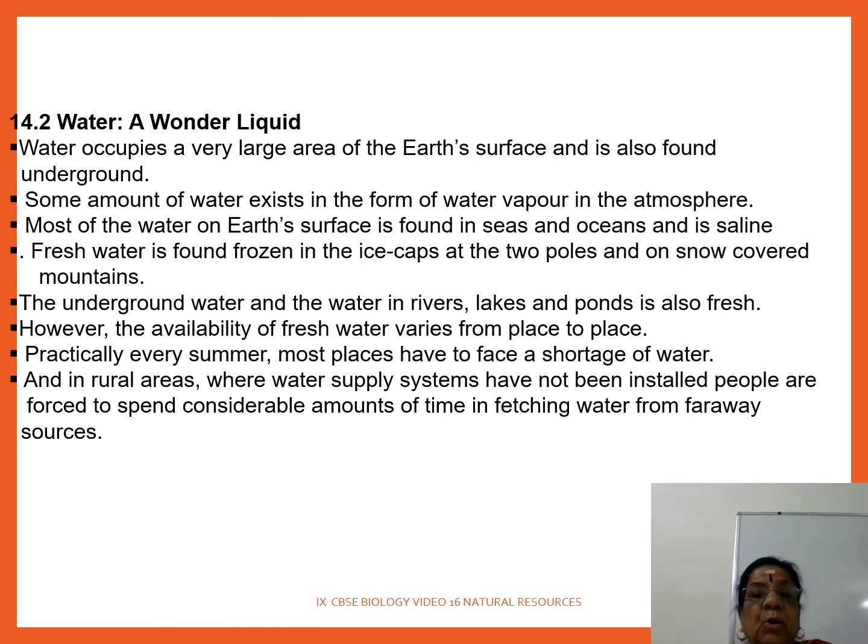As water occupies a large area of Earth's surface and is also found underground. Some amount of water exists in the form of water vapor in the atmosphere, and most of the water on Earth's surface is found in the seas and oceans and is saline. Saline, salty in nature. And fresh water is found frozen in the ice caps at the two poles and on snow-covered mountains. The underground water and the water in the river, lake and pond are freshwater forms.